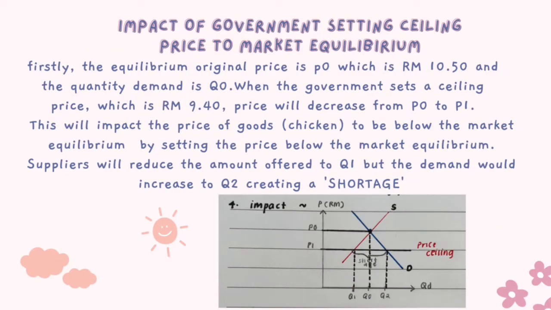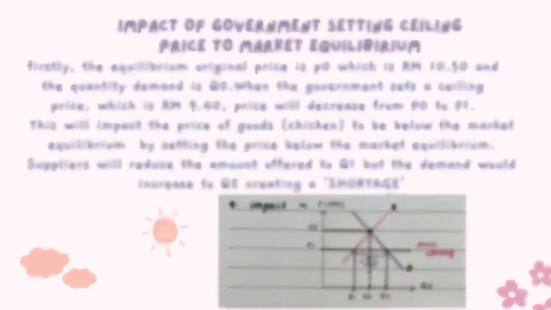The impact of the government setting ceiling price on market equilibrium. Firstly, the original equilibrium price is P0, which is RM 10 ringgit 50 cent, and the quantity demanded is Q0. When the government sets a ceiling price of RM 9 ringgit 40 cent, price will decrease from P0 to P1. This will impact the price of chicken, setting it below the market equilibrium. Suppliers will reduce the amount offered to Q1, but the demand will increase to Q2, creating a shortage.